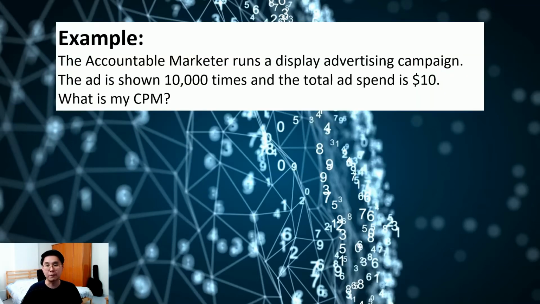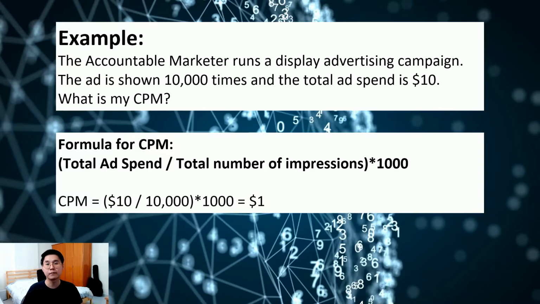So let me give you an example. Let's say the accountable marketer runs a display campaign and the ad is shown 10,000 times with an ad spend of $10. What is my CPM? So the formula for CPM will be the total ad spend divided by total number of impressions times 1000. And in this case, it will be $10 ad spend divided by 10,000 impressions times 1000. And this gives us a cost per 1000 impression of $1.